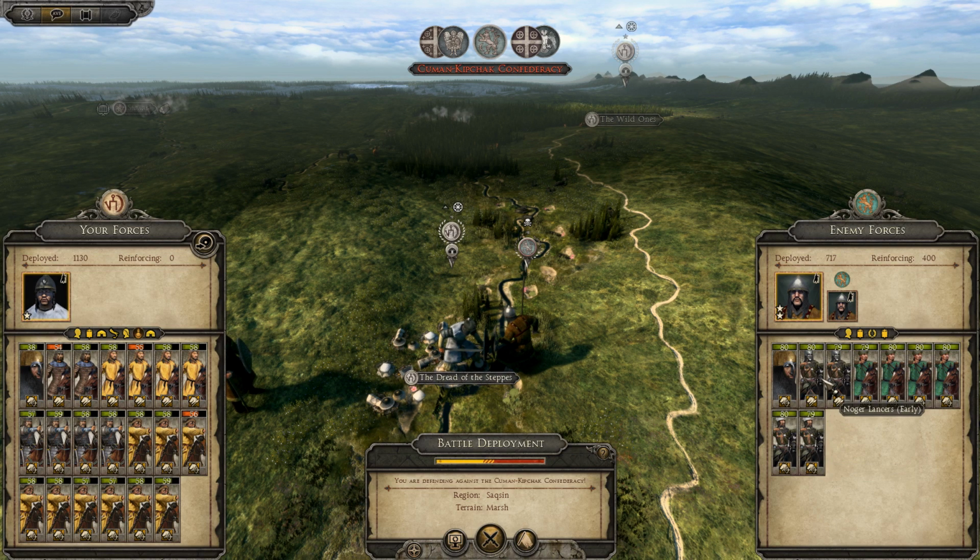And just lock down the Nogai Lancers. They're going to be pretty tough to deal with, but hopefully my heavy Mongolian horse archers can destroy them. I'll send my general and my 2 Mongolian heavy lancers to destroy the general, and the rest of my cheap shock cavalry can go in to destroy the Cuman light horse. But as I said, I think we should be okay with this. I'll see you guys on the battlefield.